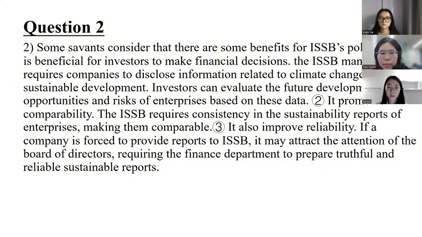Second, it promotes comparability. The SSB requires consistency in the sustainability reports of the companies, making them comparable. Then it also improves reliability. If a company is forced to provide reports to SSB, it may attract the attention of the board of directors, requiring the finance department to prepare useful and reliable reports.